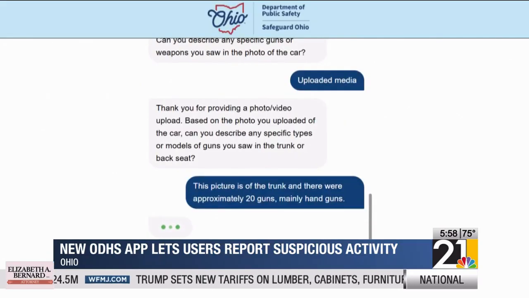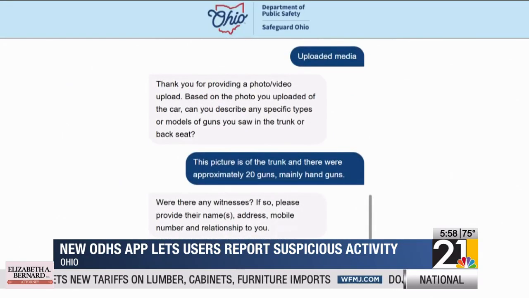And is Ohio the only state that has this? We are the only state that uses AI in this process. And it's not generative AI. Again, it's non-generative AI. But we're the only state who uses this chatbot to get to those second or third level questions that allow us to get the specific information we need.